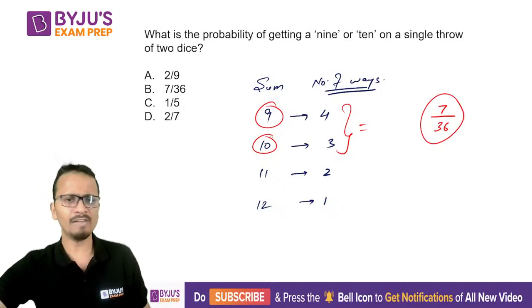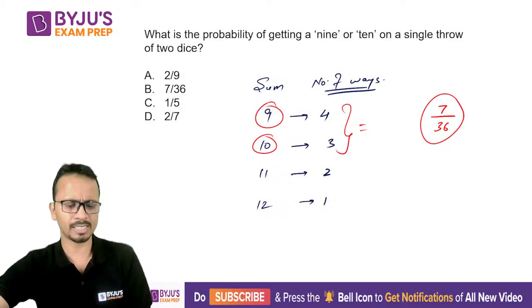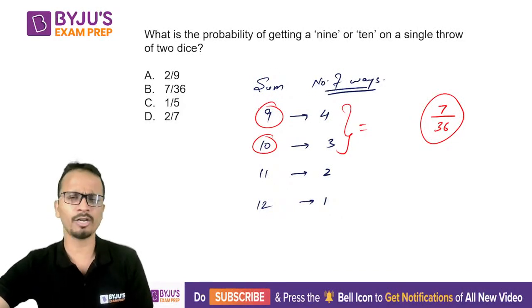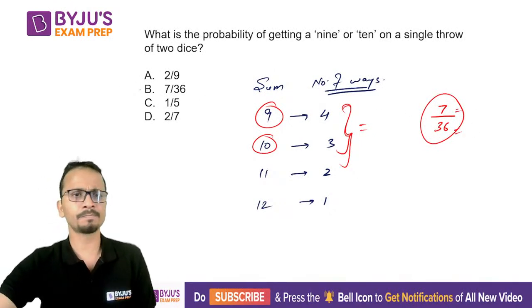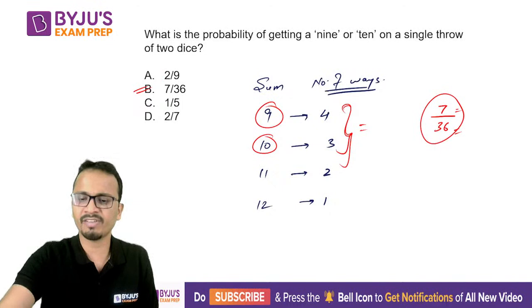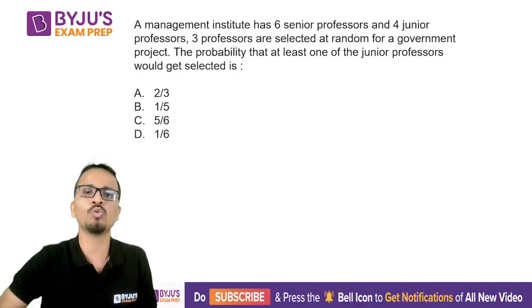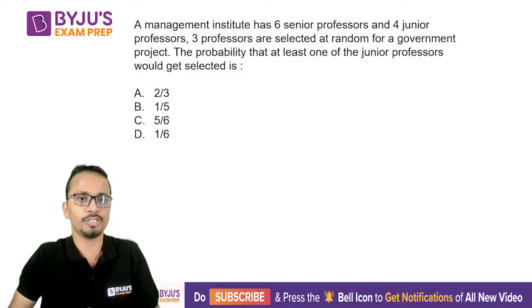Okay. I've just written last 4. Starting के 4 आप अपने आप लिख सकते हो. But that is not at all required here. So favorable number of outcomes will be 7 and total number of outcomes will be 36. So final answer will be 7 upon 36. That is option B. And again, all of you have given a correct answer. With this, let's move on to our next question. A little lengthy, but again, a very easy question.